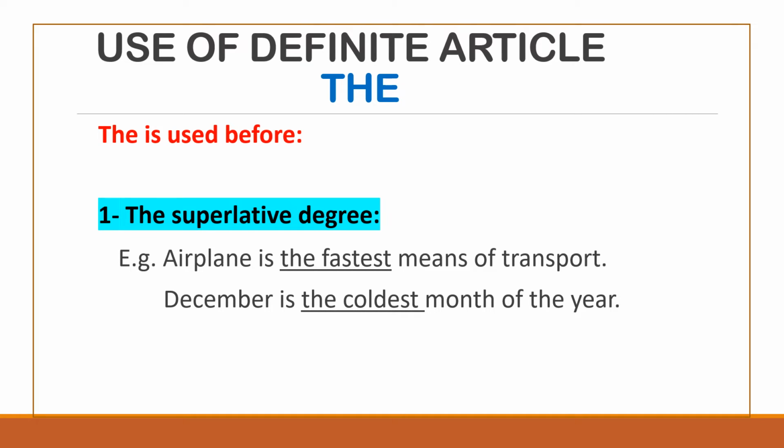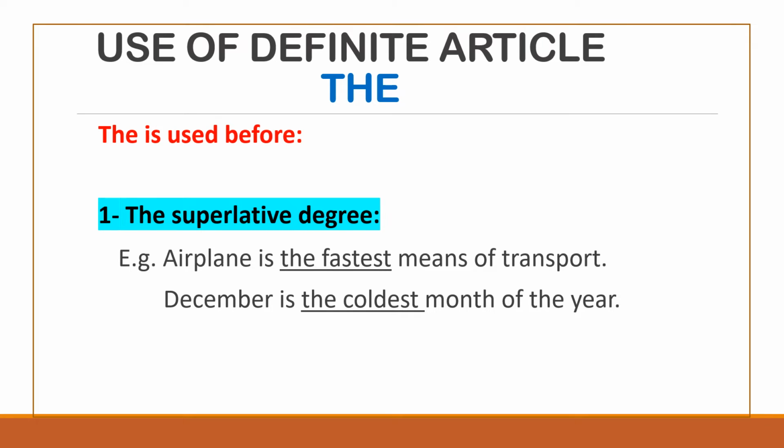So the first point is, the is used before the superlative degrees. We use the before superlative degrees. And you know there are three degrees of an adjective: positive, comparative and superlative degree. So before the superlative degree we always use the definite article the.